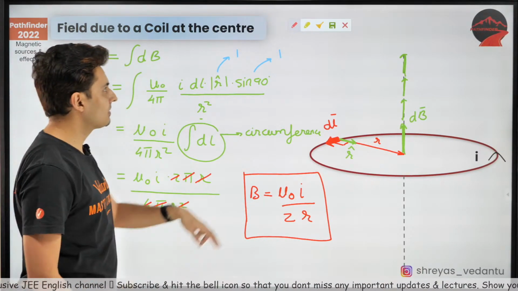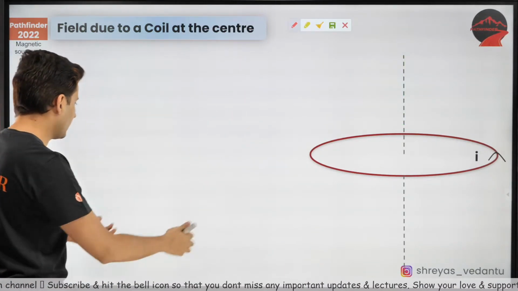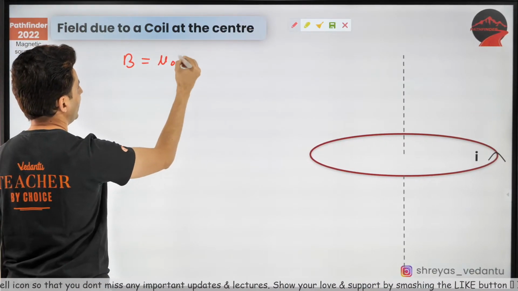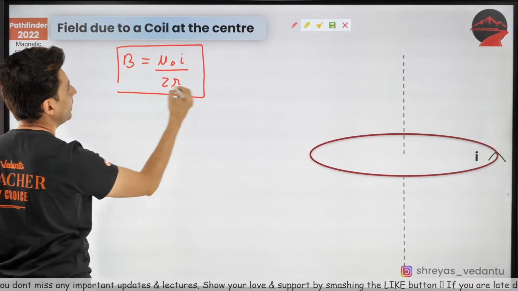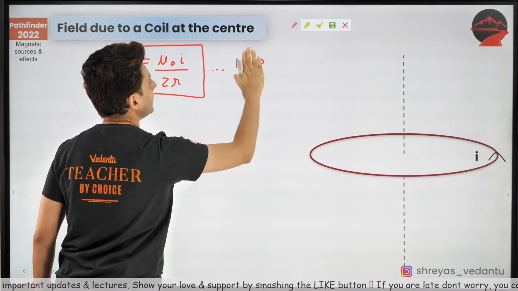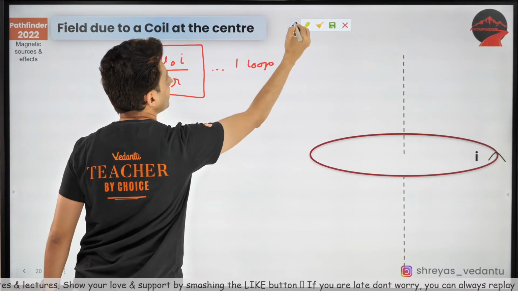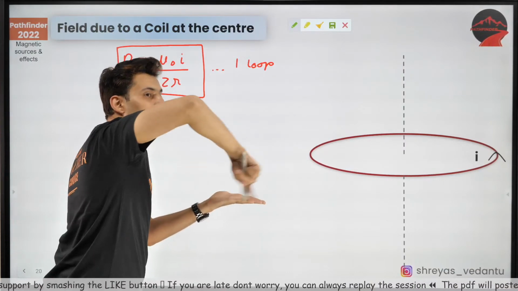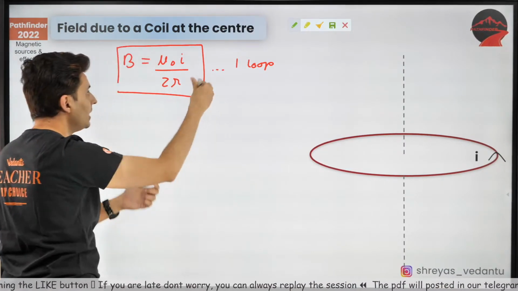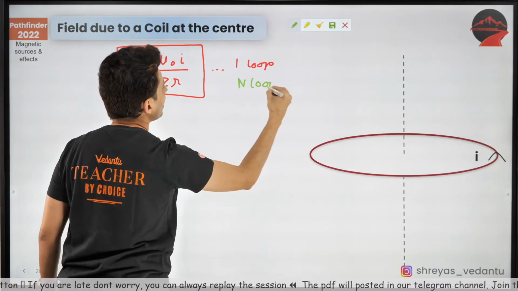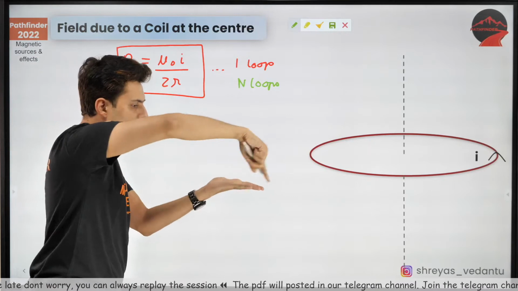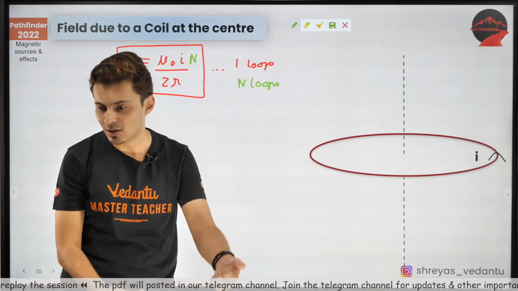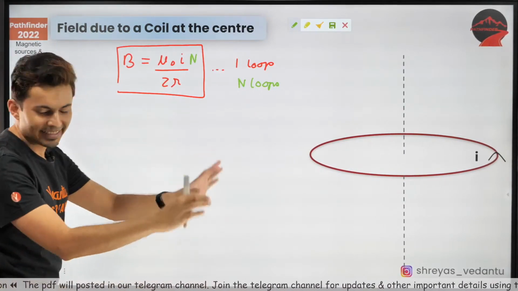Remember this. Now, very interesting things in this formula. Don't worry, all these derivations you can watch later also. Remember one thing. This B, which I just got as mu naught I by 2r, is only for one loop. But if there are n number of loops, that means 1, 2, 3, 4, you put a jalebi over there. Everybody knows a jalebi, right? So if you have n loops, every jalebi's turn will give field. They will all add up. So you just put n over there. N number of times. That's all.